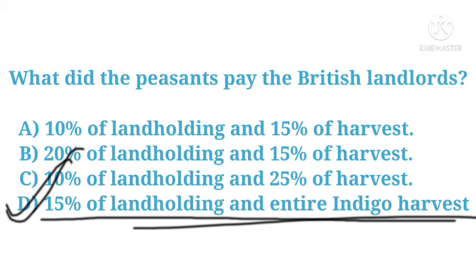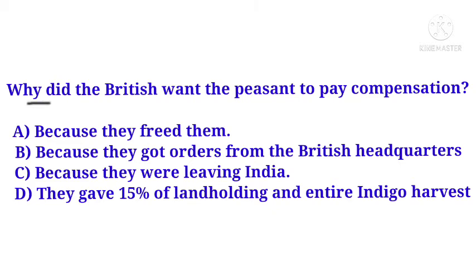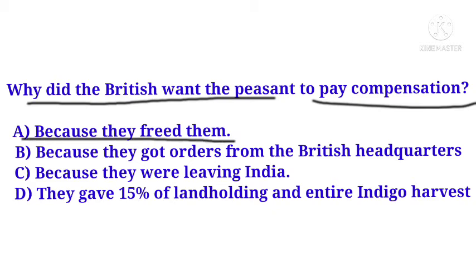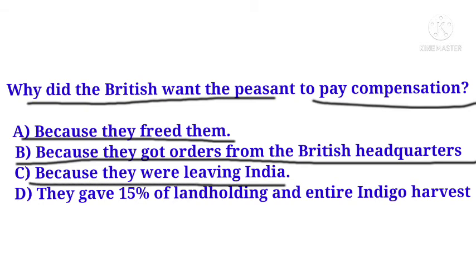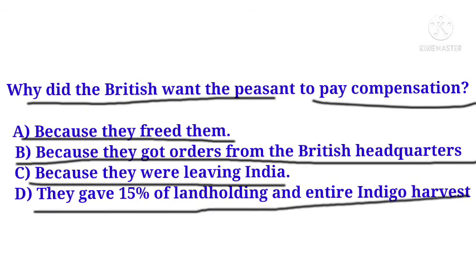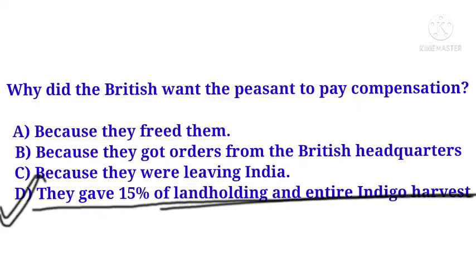Okay, the next question is, why did the British want the peasants to pay compensation? Options are because they freed them, because they got orders from the British headquarters, because they were leaving India. They gave 15% of landholding and entire indigo harvest.